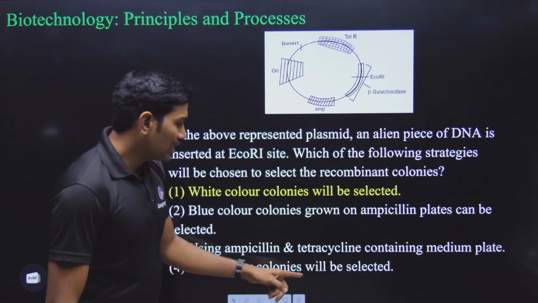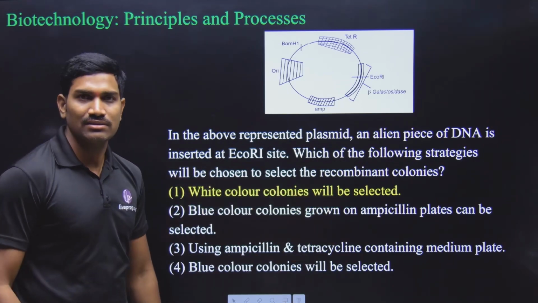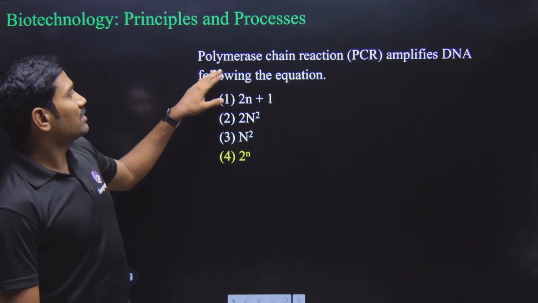Next one, blue color colonies will be selected. No, we don't want blue. We want only white color colonies. So option one is the correct one. Clear? Next one. Another question.